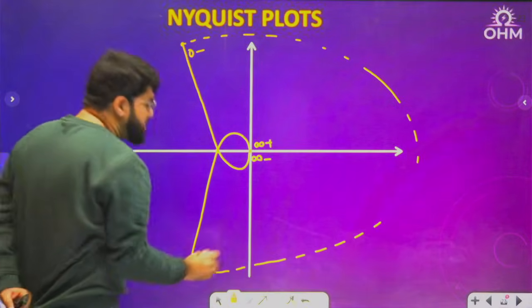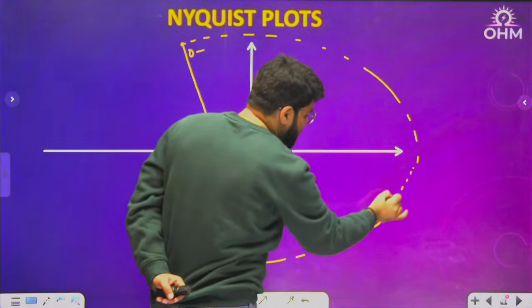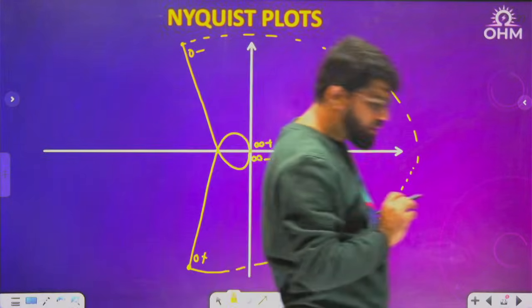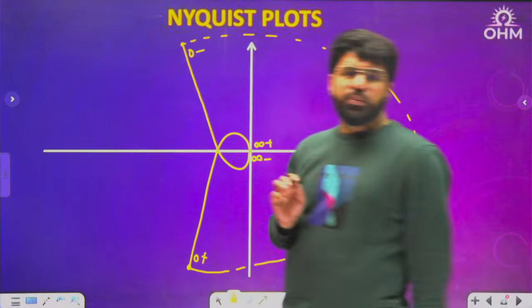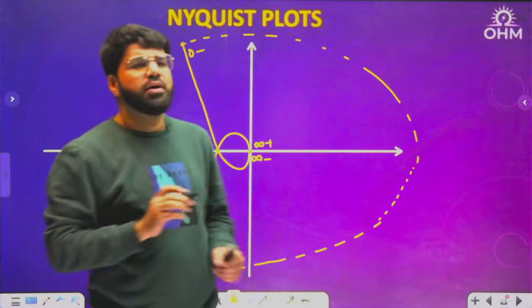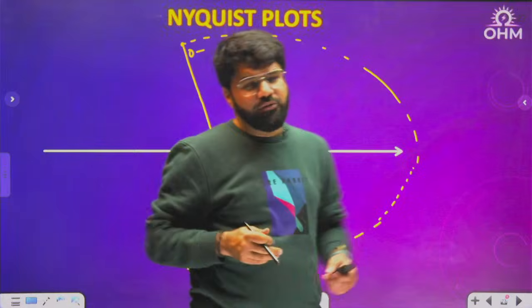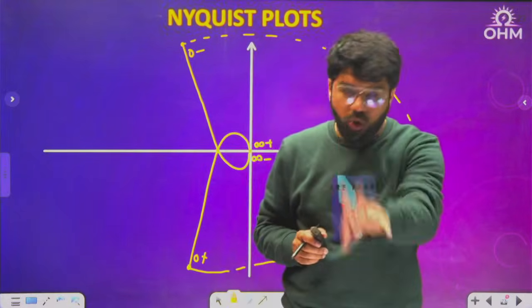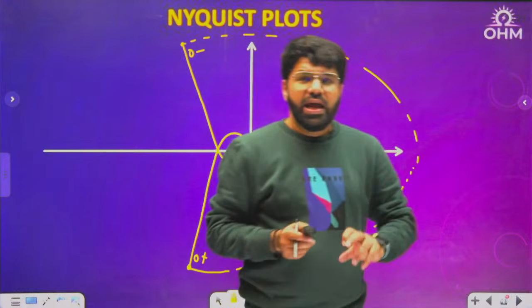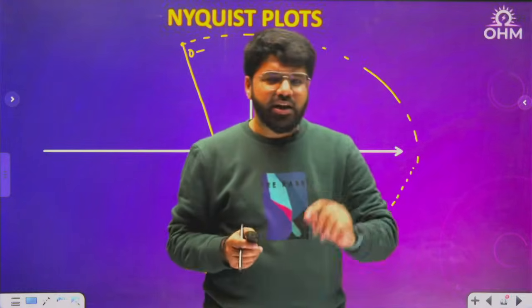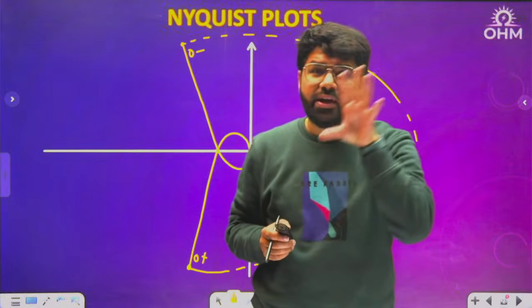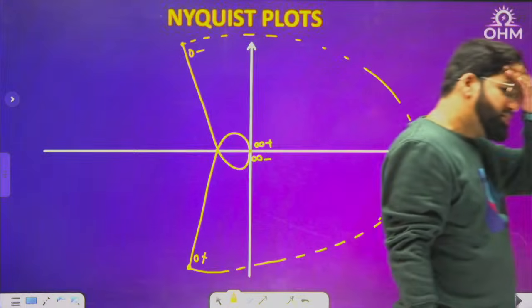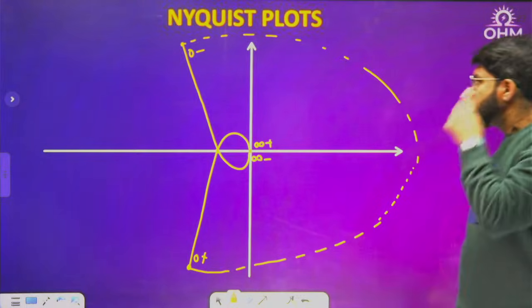See dear, again, how this closing is coming. I am telling you now, I have not derived the Nyquist plot or Nyquist stability criteria, and it is not required at the end moment also. But if you still want the complete derivation of the Nyquist stability criteria, that also is available on the OM YouTube channel. You can watch it. In that particular video, I have not taken many questions, but rather I have focused on the entire concept, what this Nyquist is and how it is derived actually. So this is how it is.